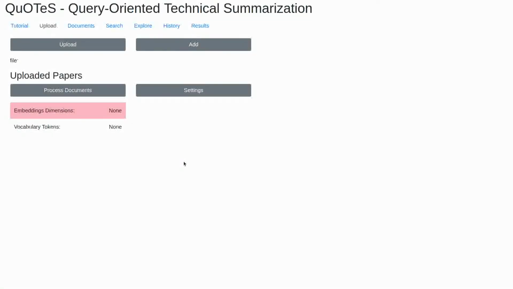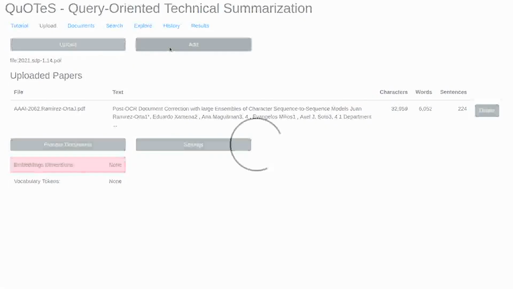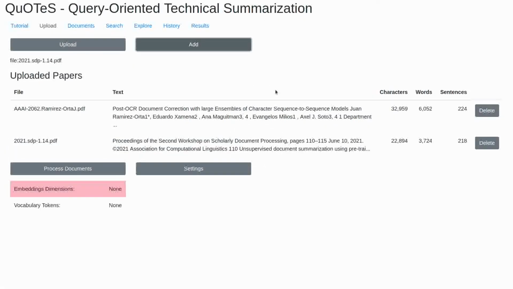QuoTeS is designed to work with several papers, each one with hundreds of sentences. Once on the QuoTeS website, you can upload one paper at a time using the upload and add buttons. You can upload PDF, plain text, and JSON files. Once you're done uploading, click on Process Documents to get the system ready. This takes a bit.